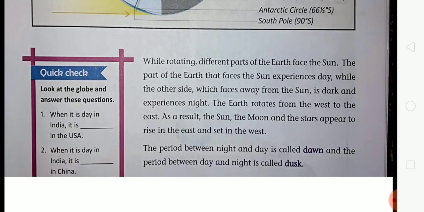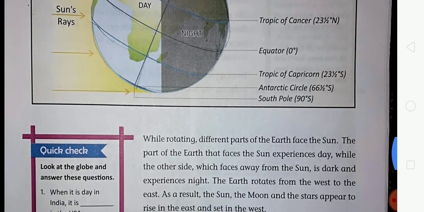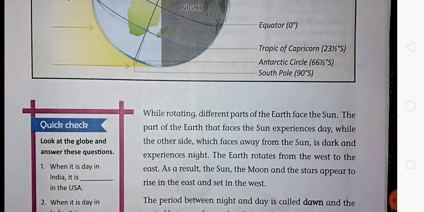The earth rotates from west to east. As a result, the sun, the moon, and the stars appear to rise in the east and set in the west. So students, while rotating, the parts of the earth that face the sun experience day, while the other side, which faces away from the sun, is dark and experiences night. So students, the earth rotates from west to east. As a result, the sun, the moon, and the stars appear to rise in the east and set in the west.